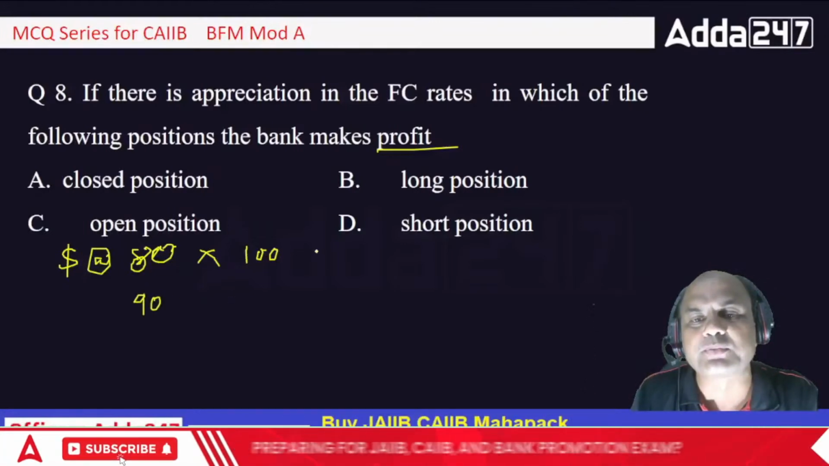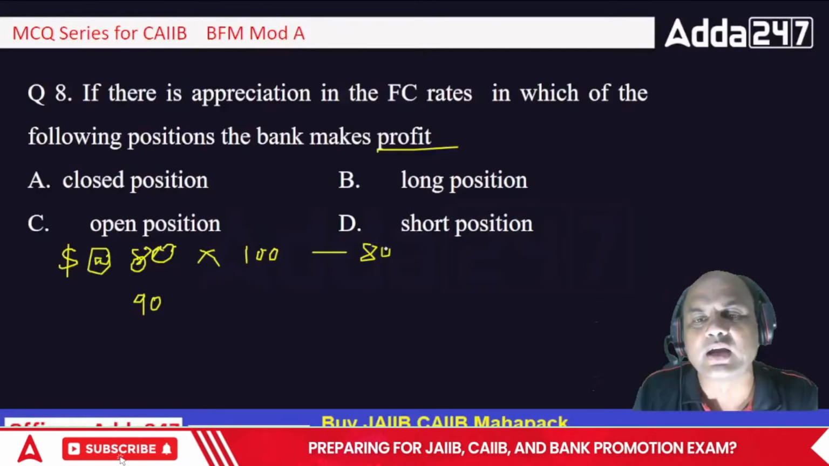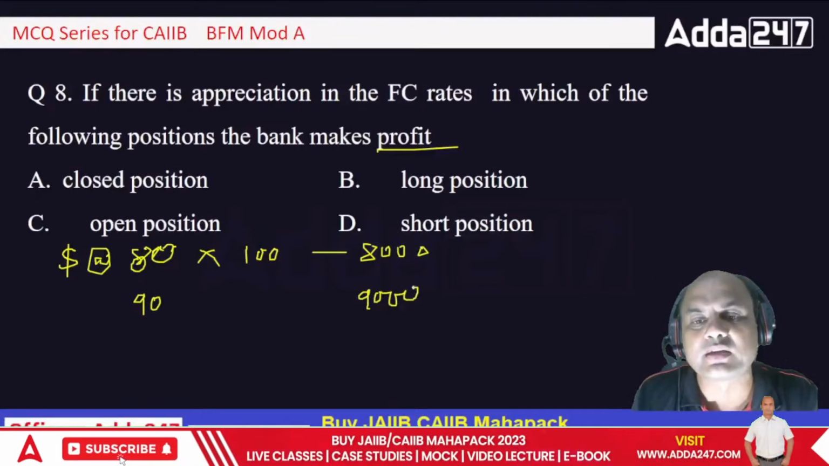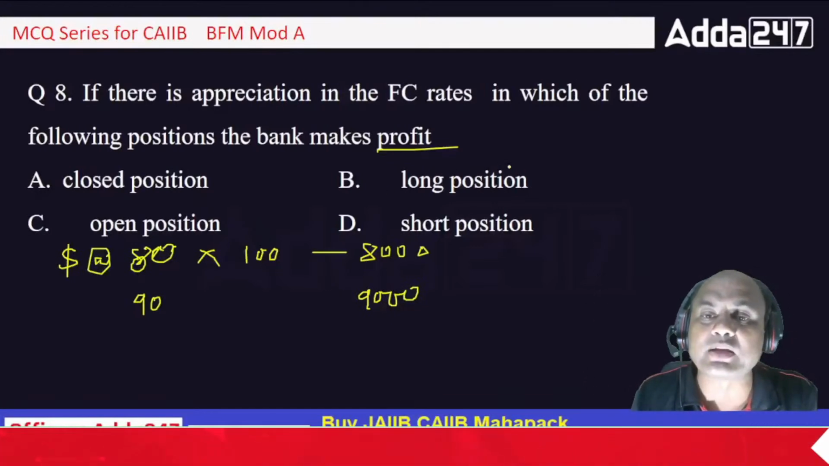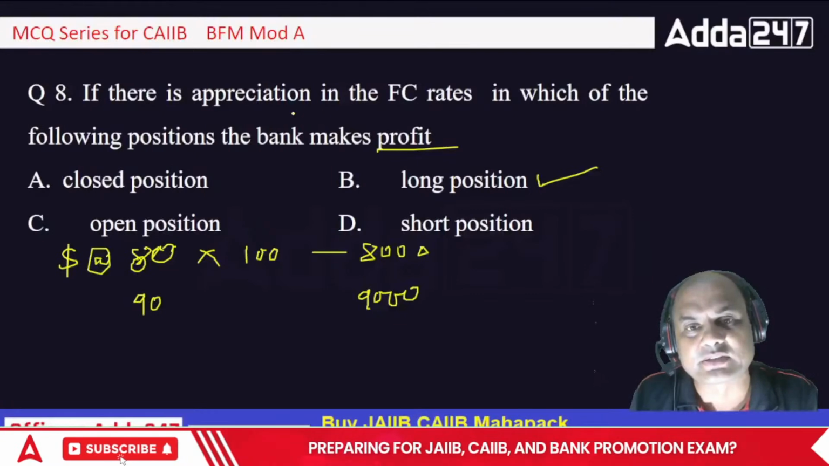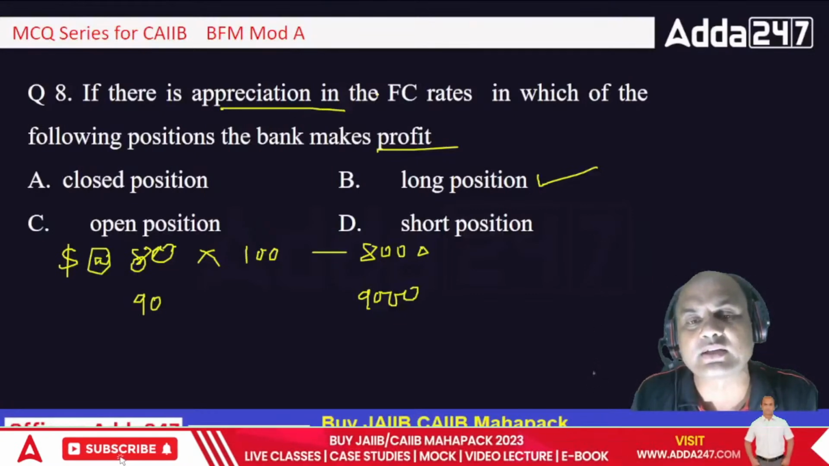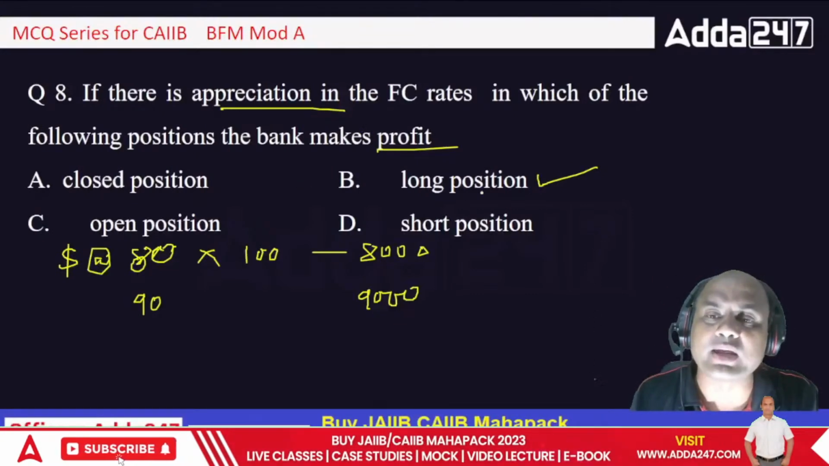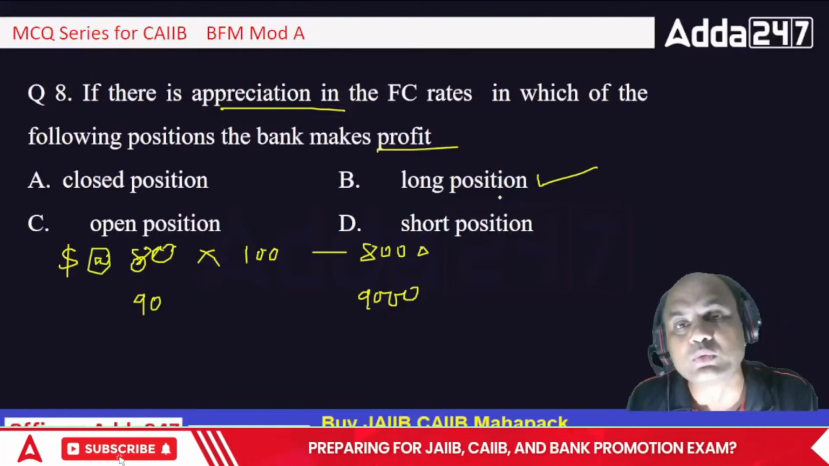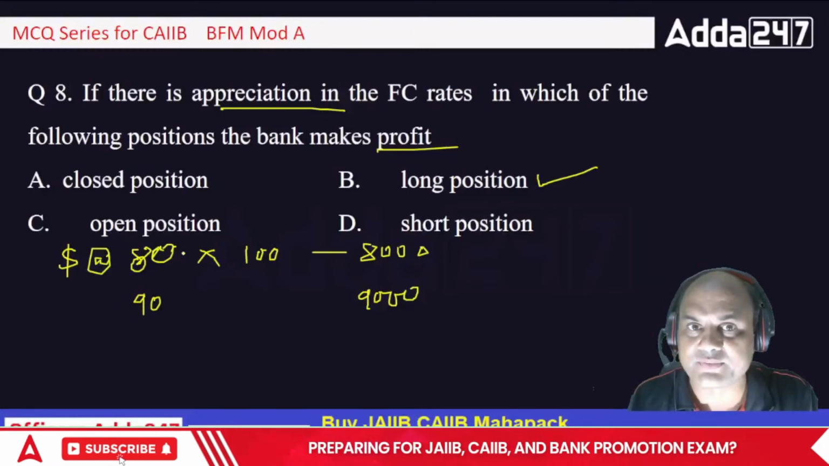So what will happen? I have spent 8,000 and I am gaining how much? I am gaining 9,000. So here I am gaining, isn't it? Why? Because I am in a long position. So whenever foreign currency rates appreciate, in that case I will gain when I am in the long position, and when I am in the short position I will lose if the currency appreciates.